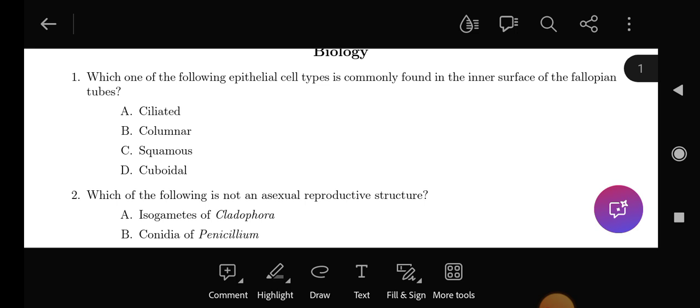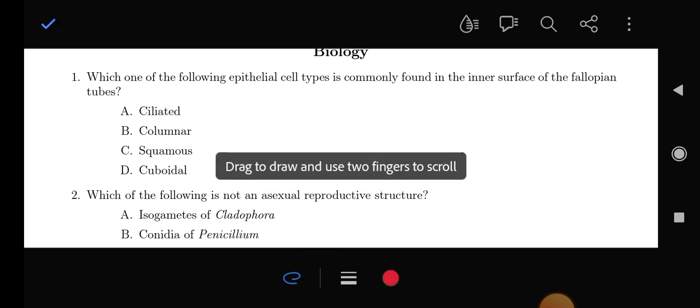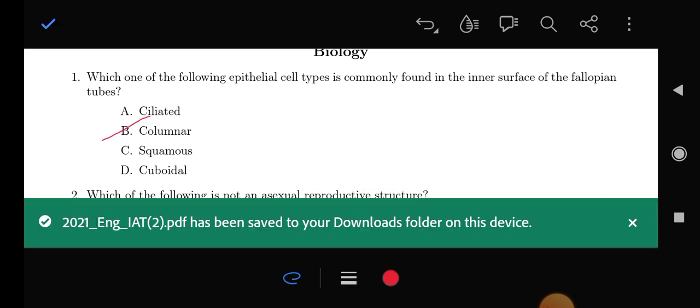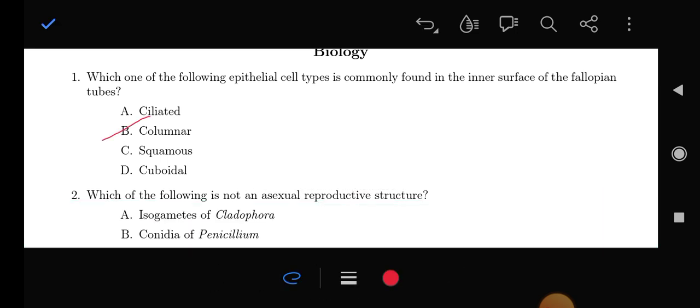Ciliated or columnar? Look, simple epithelial cells are of three types: squamous, columnar, and cuboidal. So these are the basic three types. And if cilia is present on that, then it will be ciliated columnar or ciliated other types. So the basic type we have to write. So columnar epithelial cell will be the answer here. Next.